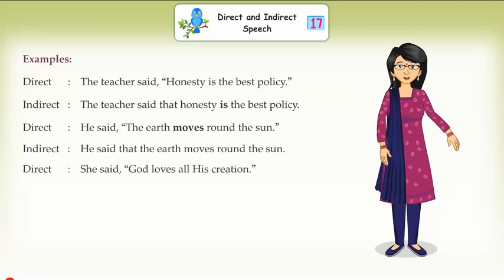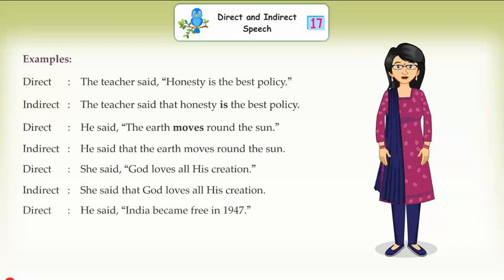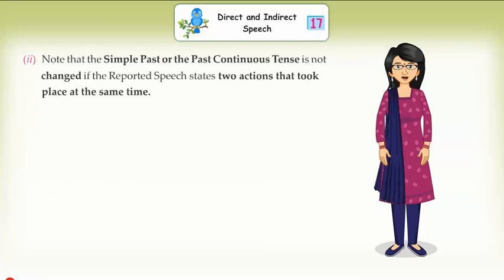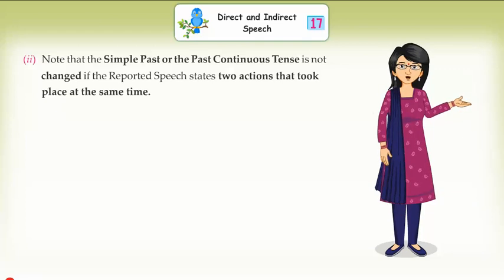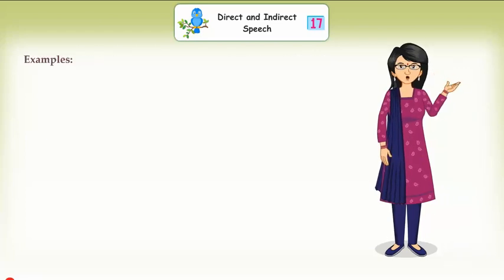Direct. She said, "God loves all his creation." Indirect. She said that God loves all his creation. Direct. He said, "India became free in 1947." Indirect. He said that India became free in 1947. 2. Note that the simple past or the past continuous tense is not changed if the reported speech states two actions that took place at the same time.